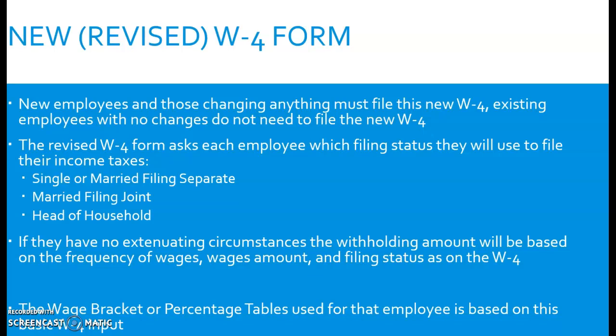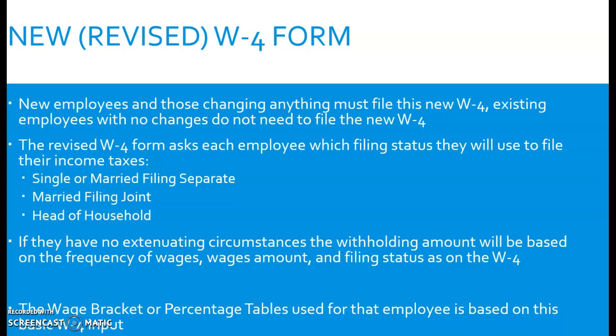Now, the new revised W-4 asks each employee which filing status they will use to file their income taxes. Either single or married filing separate, married filing joint, or head of household are the three basic categories they're going to choose from when they fill out their W-4. If they have no extenuating circumstances beyond that, then that's it. They're done with the W-4, and we will figure out their withholding based on just their filing status alone.